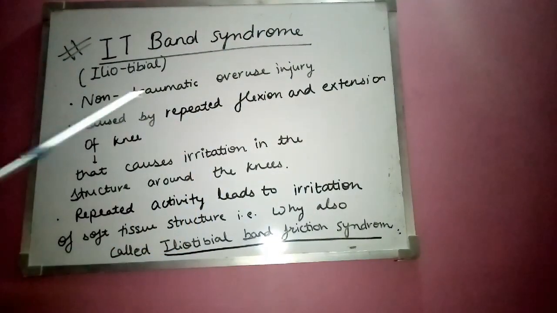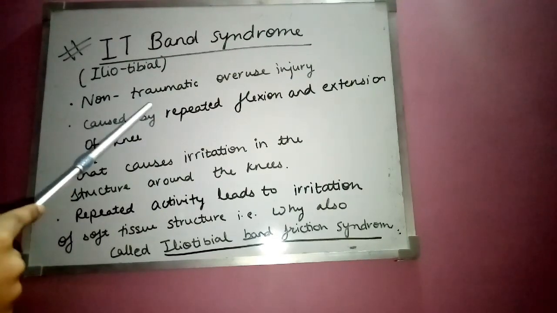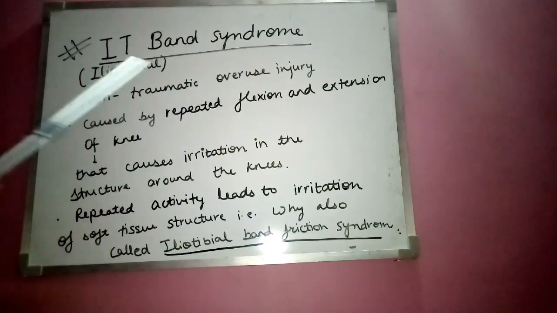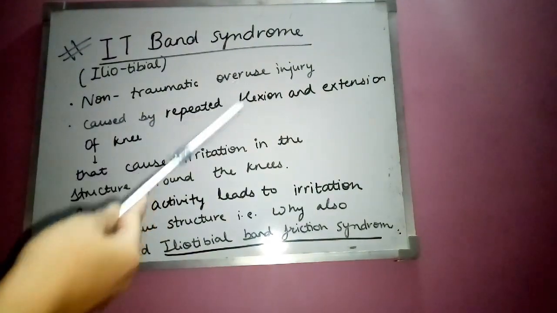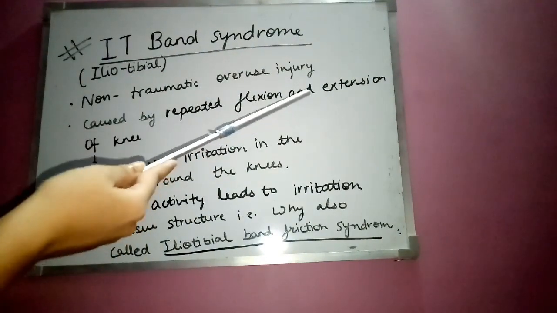Non-traumatic का मतलब क्या है यहाँ पर? That without any wound, without any mechanical stress injury हो रही है. Overuse injury का मतलब क्या है कि बार बार किसी repeated action और movement की वजह से injury cause हो रही है. So, basically it is caused by repeated flexion and extension of the knee.